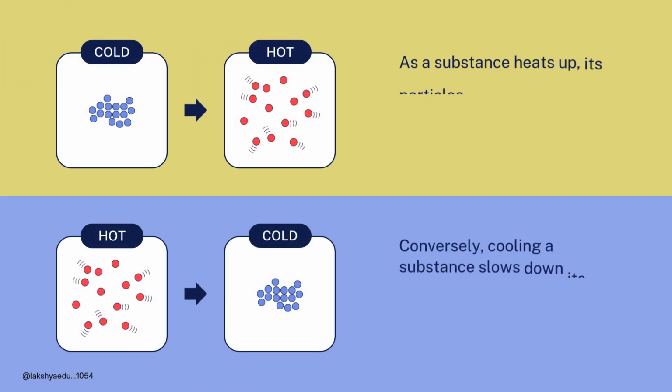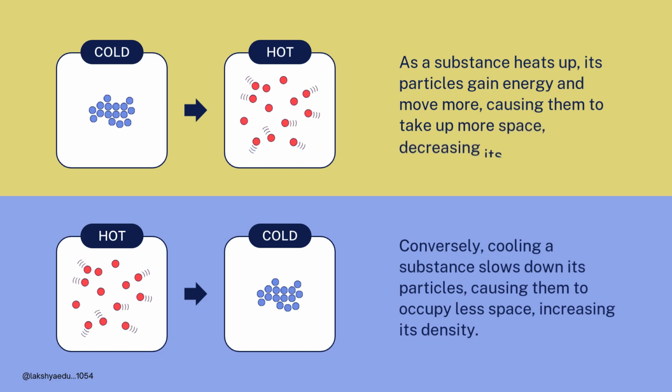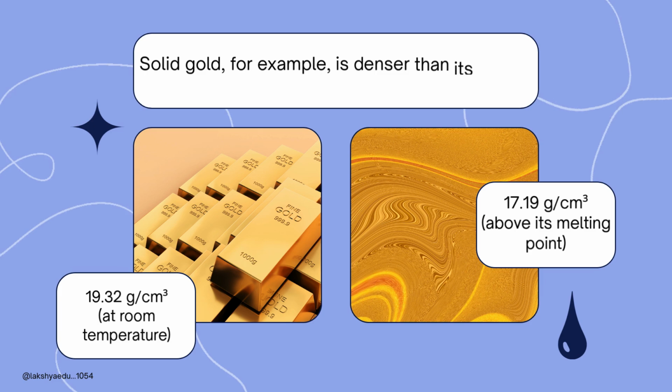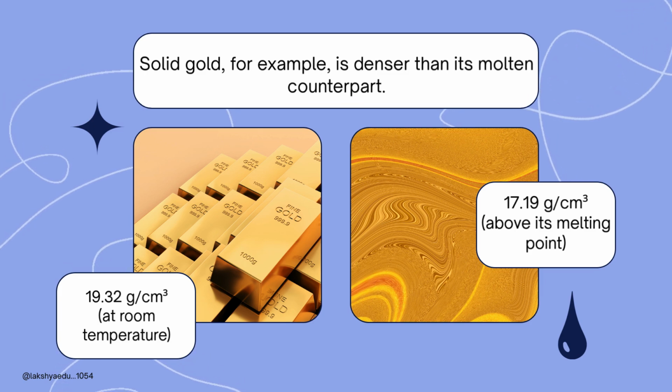As a substance heats up, its particles gain energy and move more, causing them to take up more space, decreasing its density. Conversely, cooling a substance slows down its particles, causing them to occupy less space, increasing its density. Solid gold, for example, is denser than its molten counterpart: 19.32 grams per cubic centimetre at room temperature, 17.19 grams above its melting point.